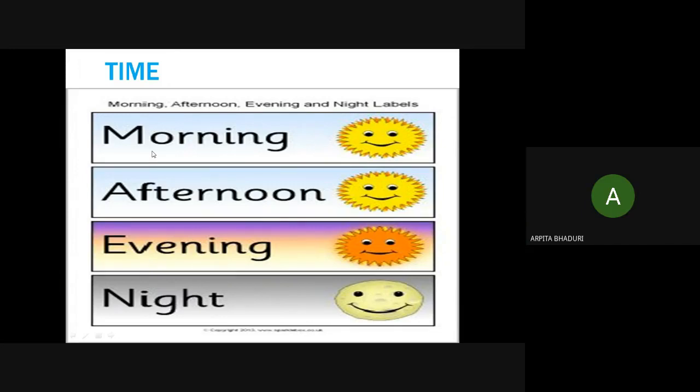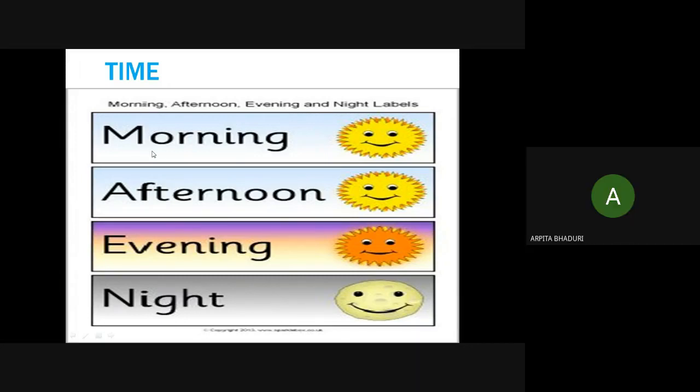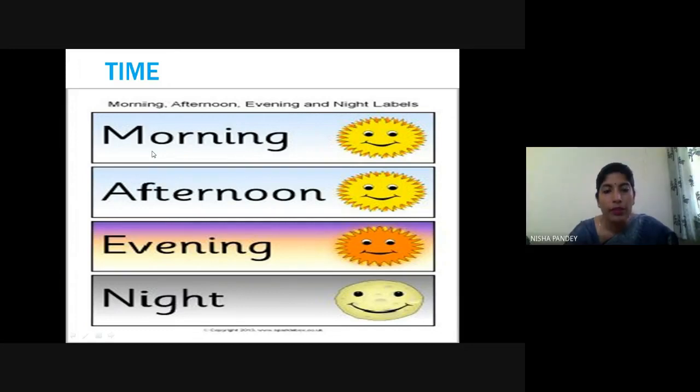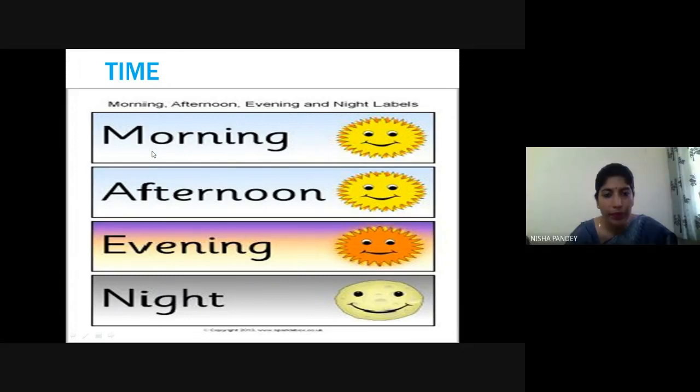Do you know what the morning hours are? Yes, ma'am, till 12 o'clock. Till 12 o'clock, and at 12 o'clock afternoon begins, right? Afternoon will be till 4 o'clock. At 4 o'clock evening starts, and from 9 or sometimes 8 o'clock we say night time.